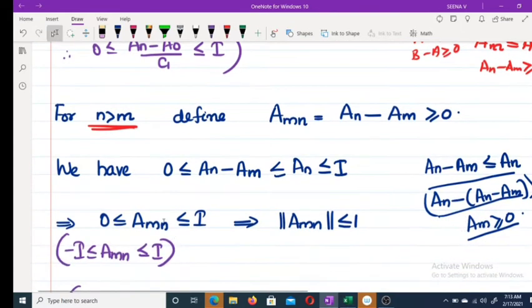So we have 0 less than or equal to an minus am, which is less than or equal to an, and this is less than or equal to I. Why?